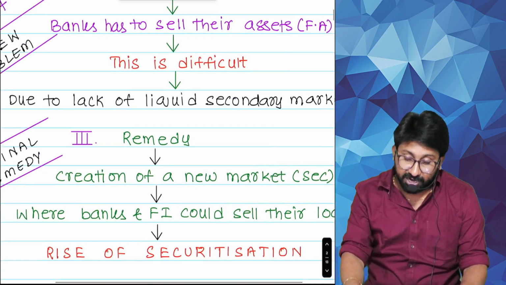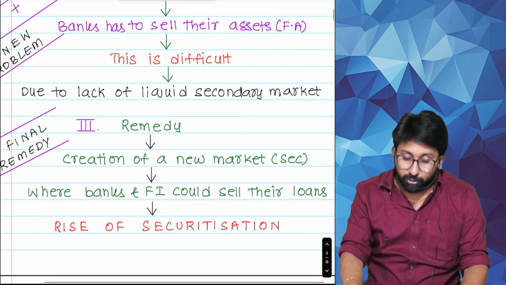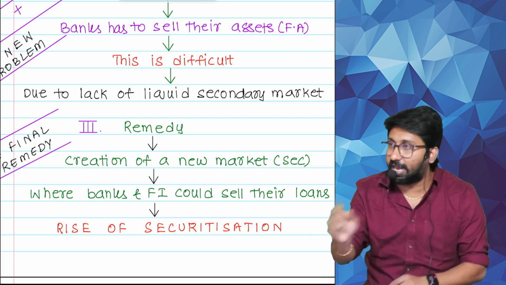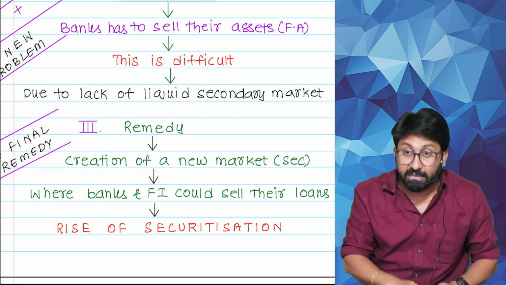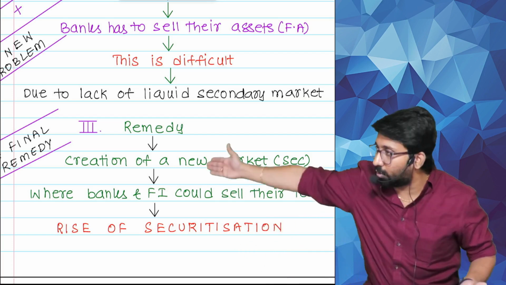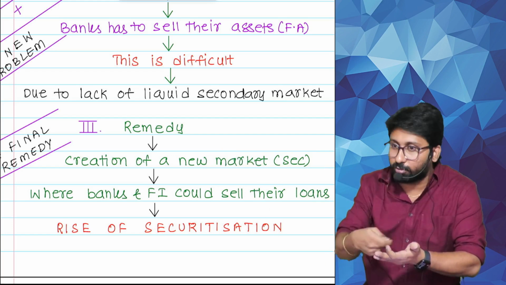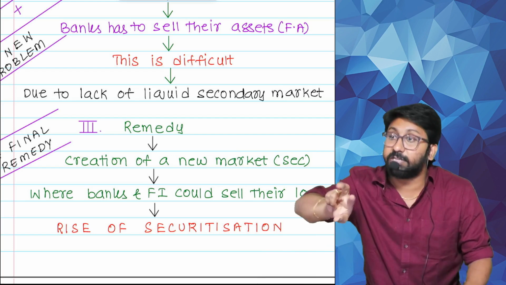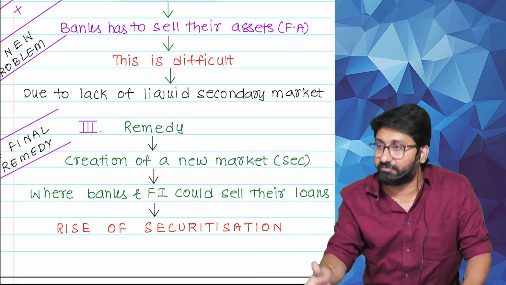But this is difficult. Why? Due to lack of a liquid secondary market. Shares have the share market, phones have the electronics market, and vegetables have the vegetable market. There is a place to sell. Loans, where to keep them? Sit on the road? I have loans, who is ready to buy? How can you tell? You can't. The problem is there is no solid secondary market for it.